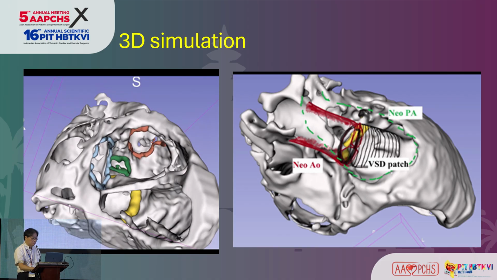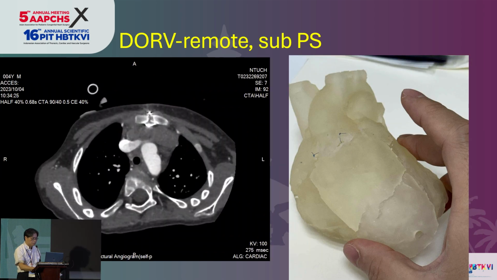So we also found that if we do a Nikaido procedure, it is technically possible. So we do the Nikaido procedure. And in this case, I usually take out both coronary arteries instead of using the coronary artery in situ technique. So the coronary buttons are taken out, and then we take out the aortic valve. And after taking out the aortic valve, we cut open through the pulmonary valve. This is the pulmonary valve we transected.